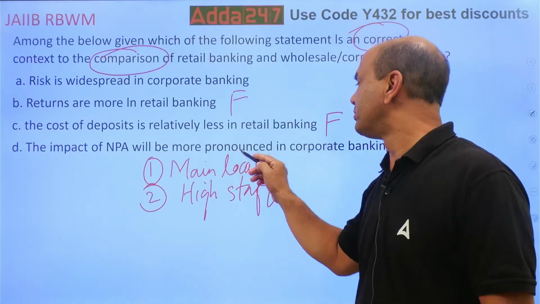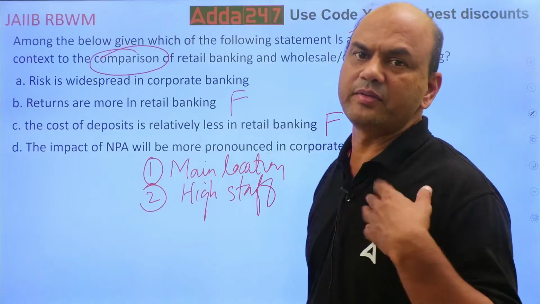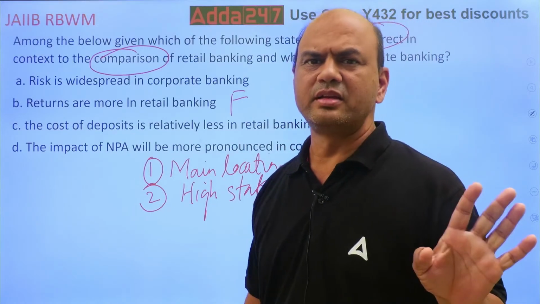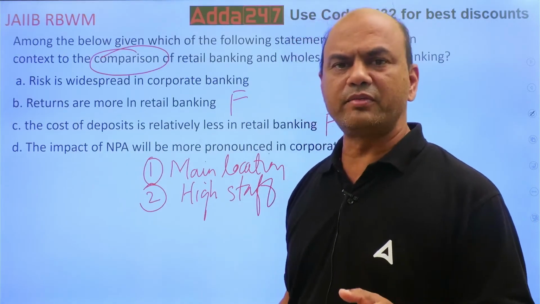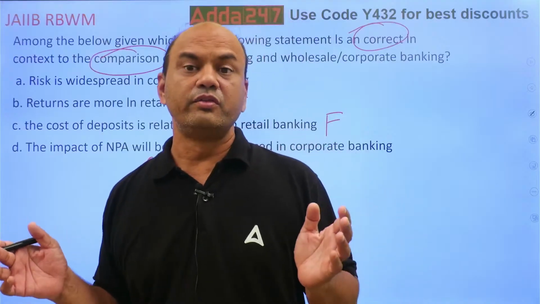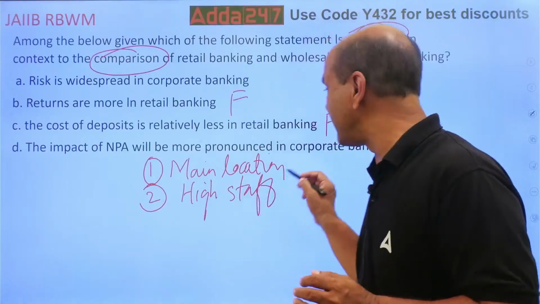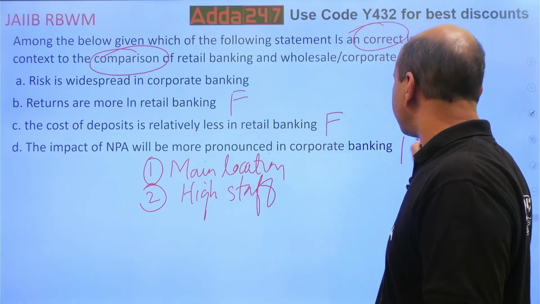Impact of NPA will be more pronounced in corporate banking. Is it so? Suppose I have an NPA of 7%, an example I am giving. That 7% NPA will have an impact on the whole bank. It won't be only on the separate corporate banking. So it will be the whole bank, right?